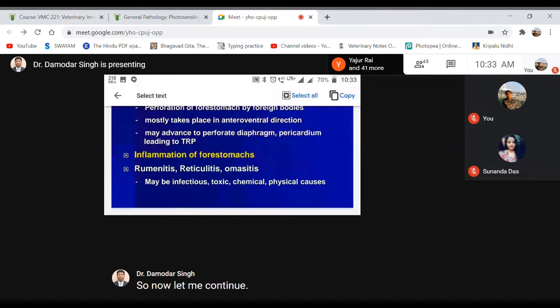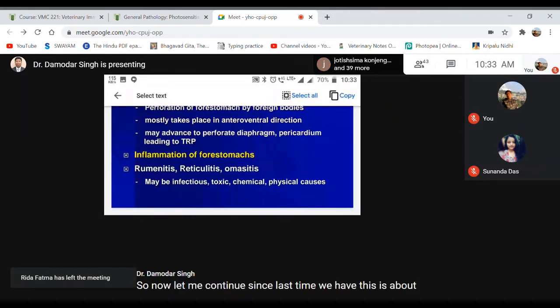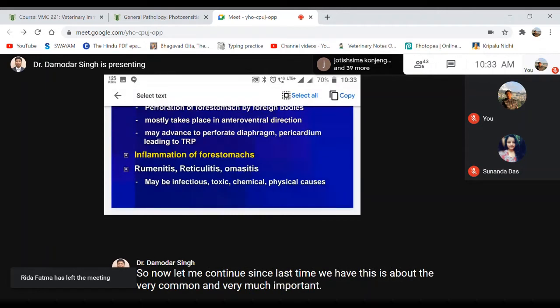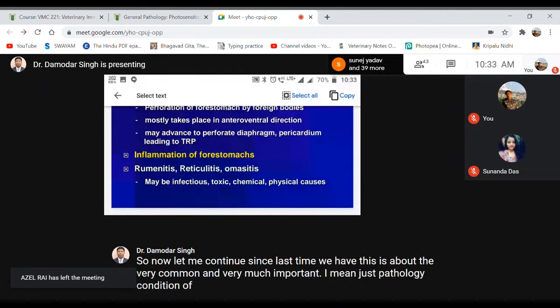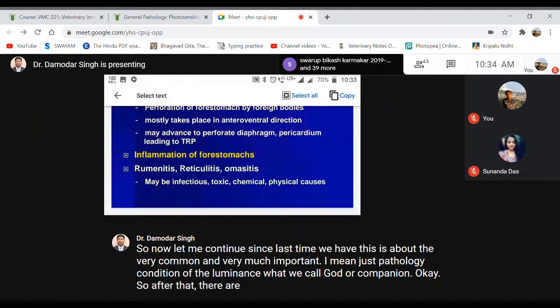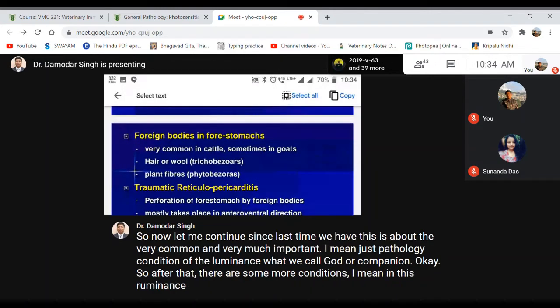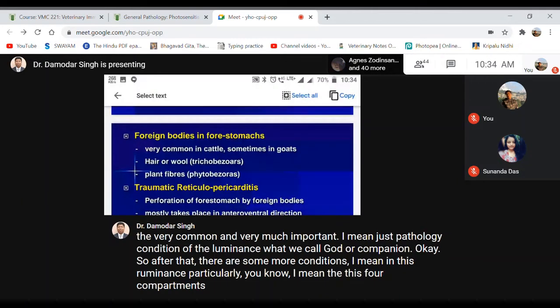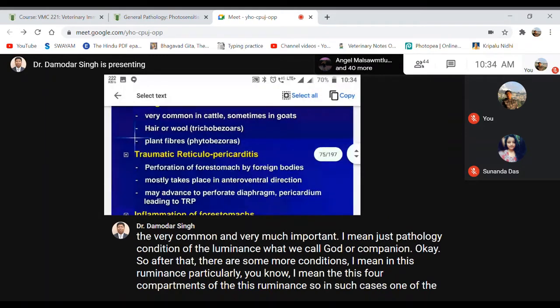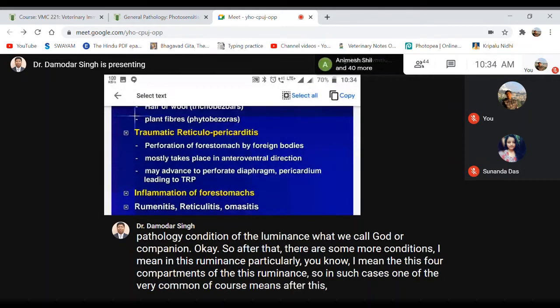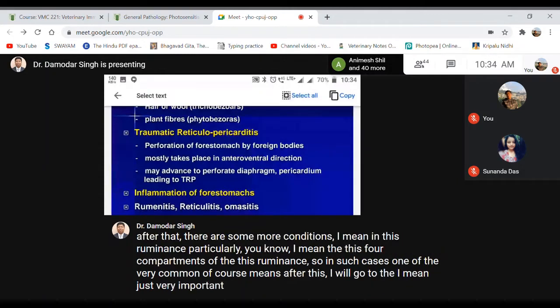Last time we discussed a very common and very important pathological condition of the ruminants, what we call bloat or tympany. Okay. So after that, there are some more conditions in these ruminants, particularly related to the four compartments of the stomach. One very common and important pathological condition is traumatic reticulopericarditis.